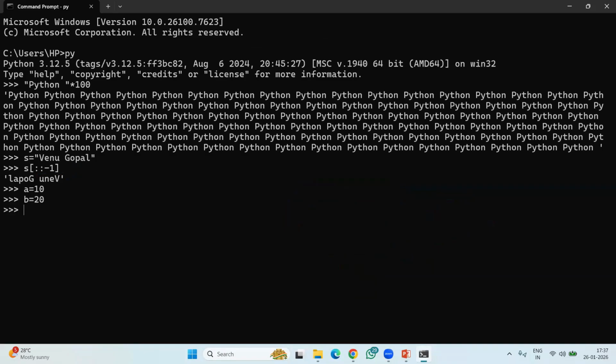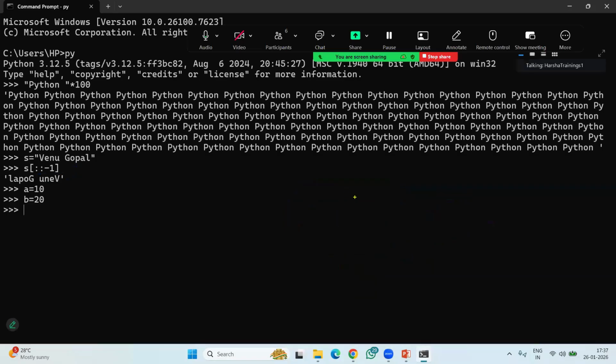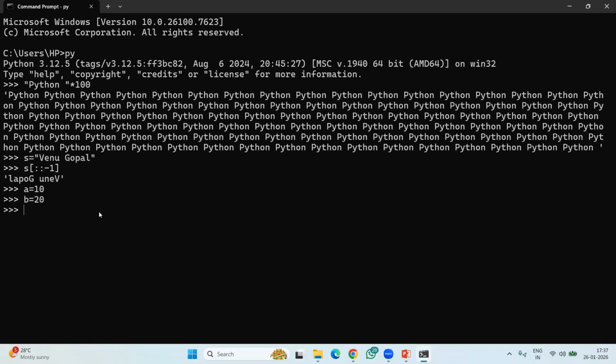Swap means what? Anybody know? I want to swap these two values. Swap means after the swap, A value should be 20 and B value should be 10. Swap means interchange the values. So for this, we have to write the logic. This logic is very simple in Python. You can write it in only one line.